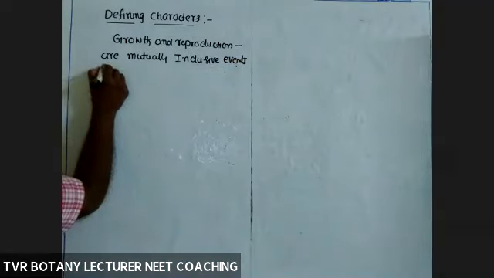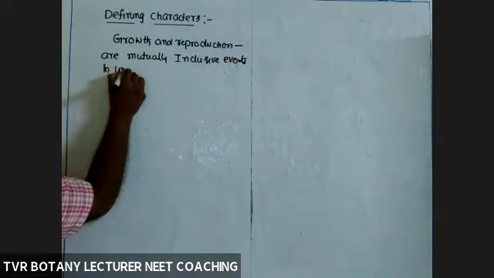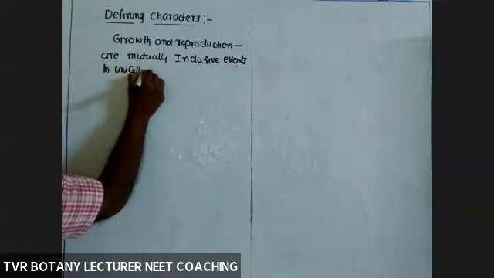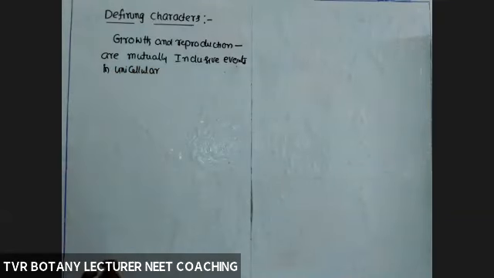This statement is very, very important. Mutually inclusive events in unicellular organisms means both are the same, 100% the same.